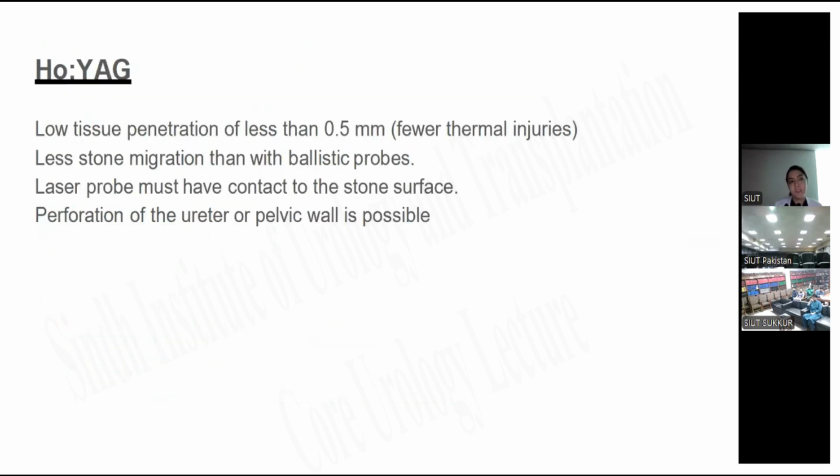Holmium YAG laser has low tissue penetration, less than 0.5 mm, so there is less risk of thermal injury, and it has a lower risk of stone migration than the ballistic, that is, pneumatic lithotripsy. And the laser probe must have contact with the stone, but if incorrectly used, there is a risk of perforation to the ureter and pelvic wall.